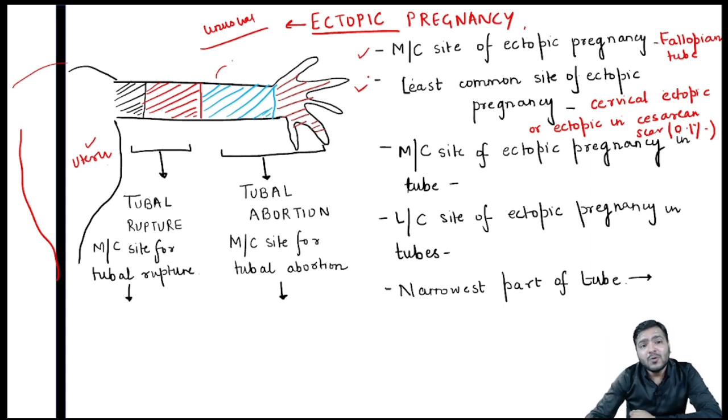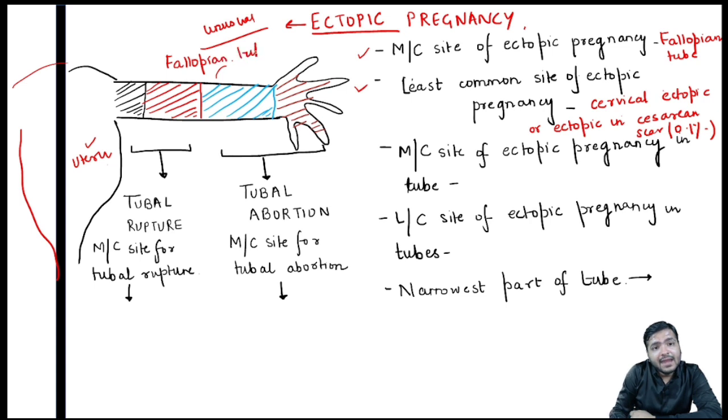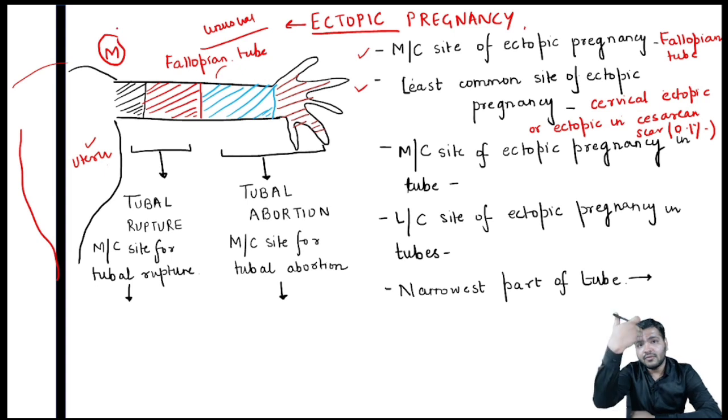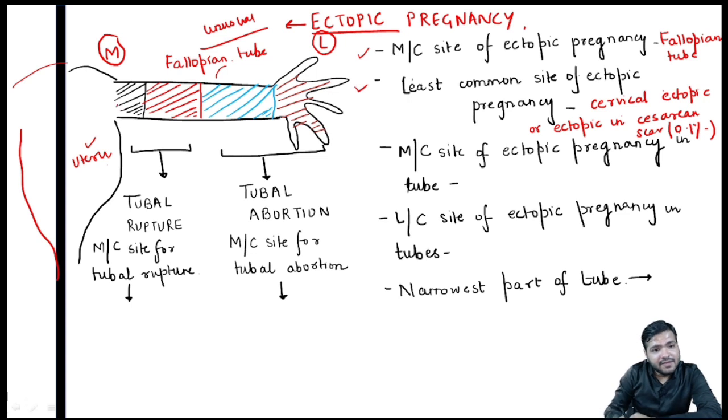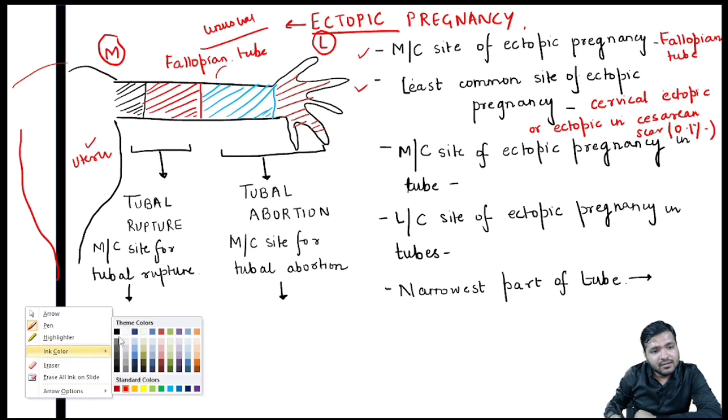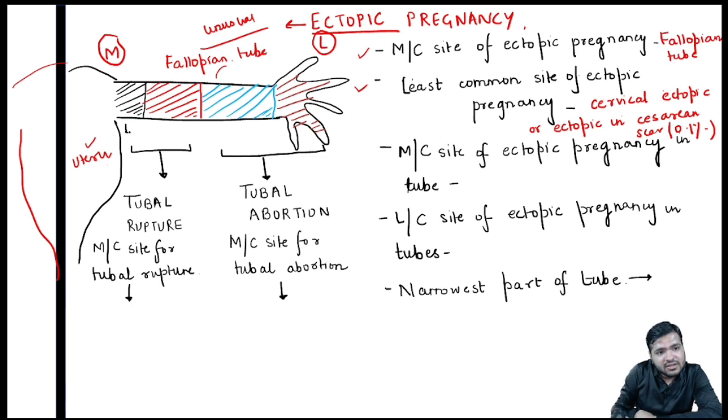Now, can anyone tell me about this structure, which is basically the fallopian tube? What are the parts of the fallopian tube going from medial, that is from the midline, to the lateral? The very first one, which you can see in black color, is the interstitium.